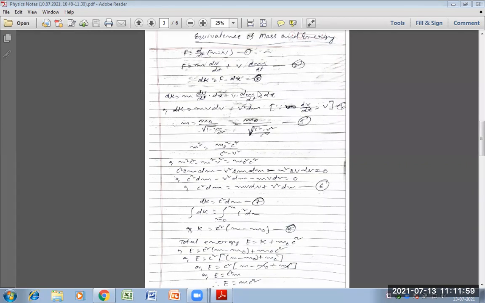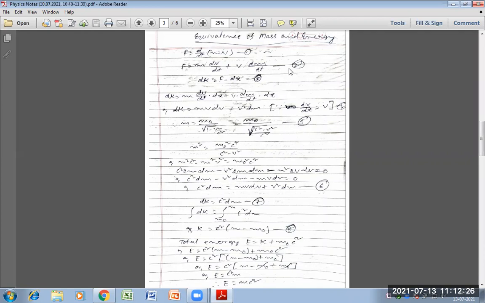Now this is equation 3. On putting the value of equation 2 in 3, in place of F we can write, sorry, just wait, dK is equal to the value of F.